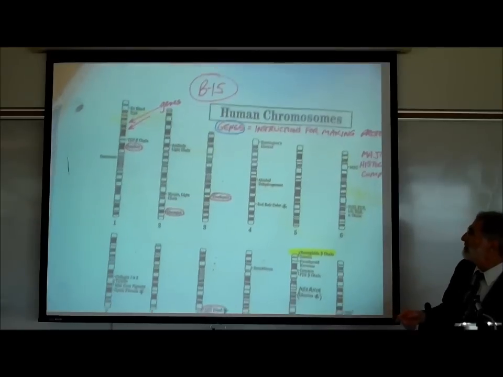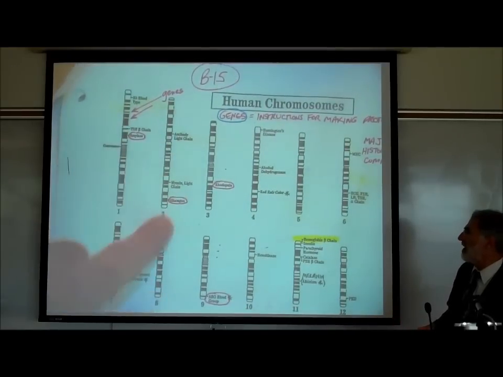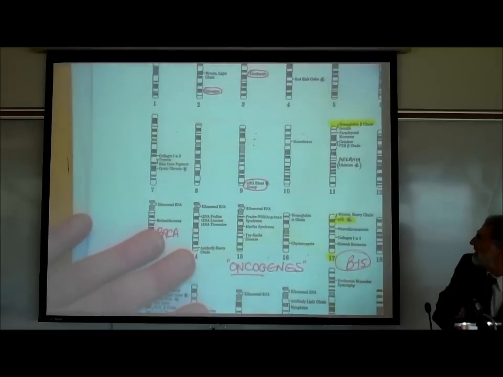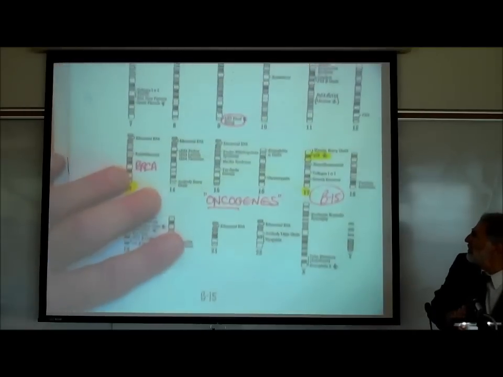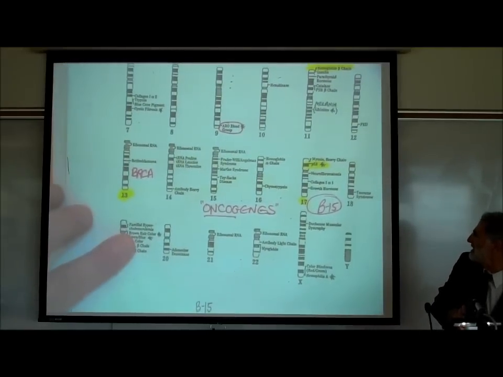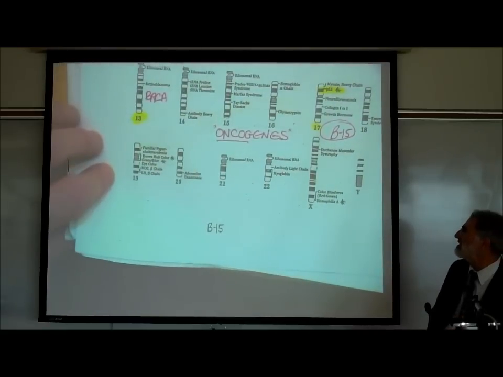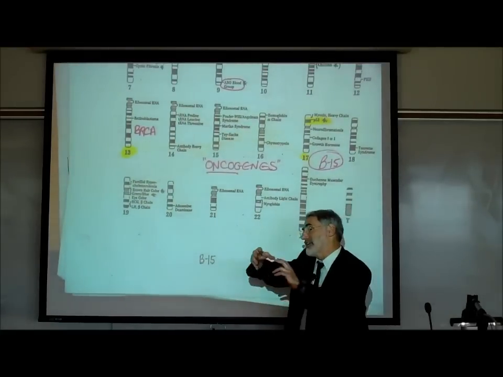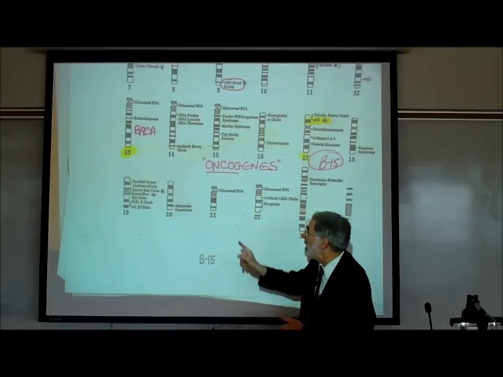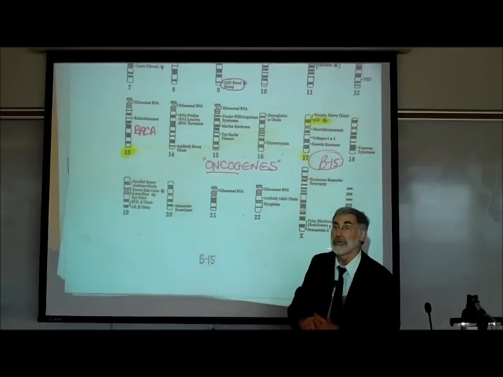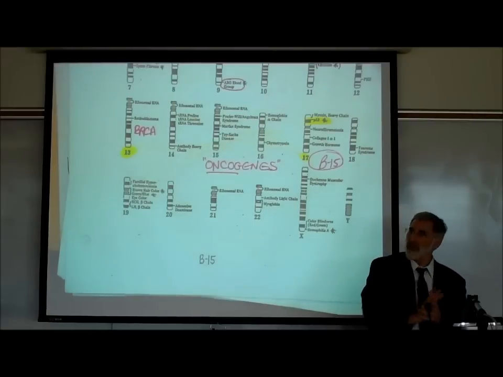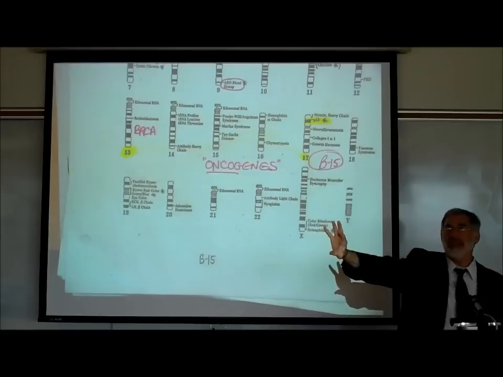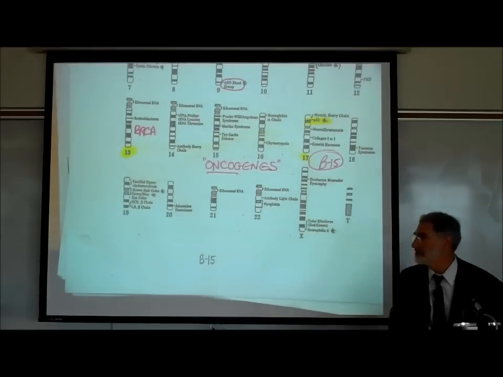So here it has a picture of autosome number 1, autosome number 2, autosome number 3, and 4, and 5, and 6. In the next row, autosome 7, 8, 9, 10, 11, 12. In the third row, autosomes 13, 14, 15, 16, 17, 18. And on the bottom row, autosomes 19, 20, 21, and 22. In reality, in the nucleus of every body cell, you have not one of each of these, but two, a pair of them. You have 22 matching pairs of autosomes. If we trace them back where they came from, 22 of them came from the egg from your mother, 22 came from the sperm from your father.